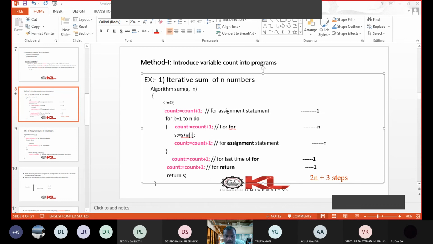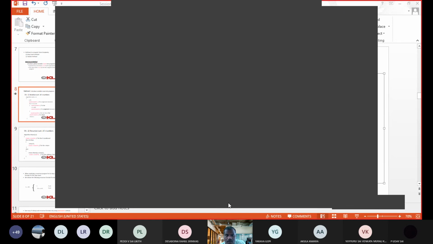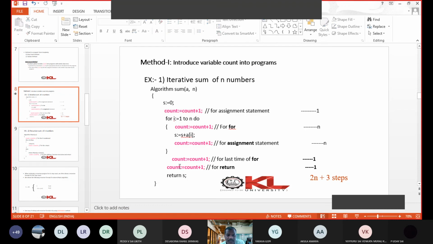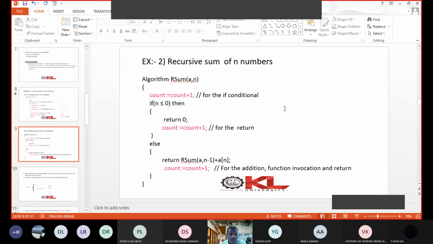So this is how we use the step count method to measure the number of steps. Okay, so the number of steps in the algorithm gives you the time complexity, right? So this is the first method. The next method is, of course, this is another example, recursive sum.